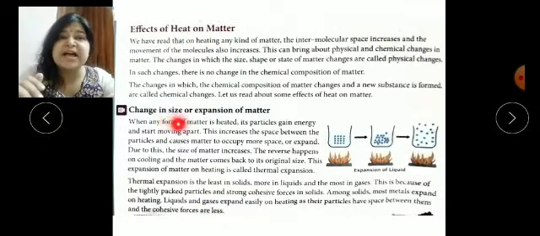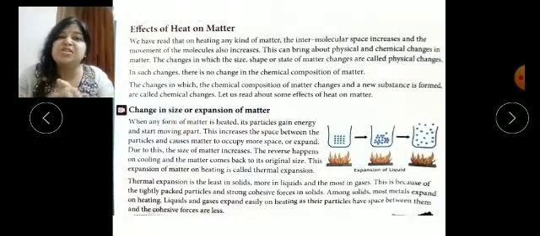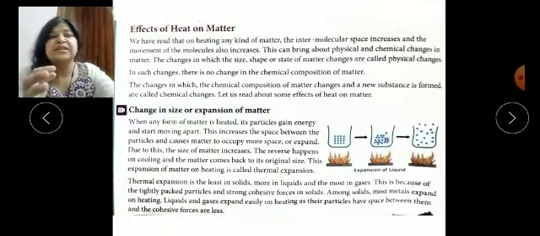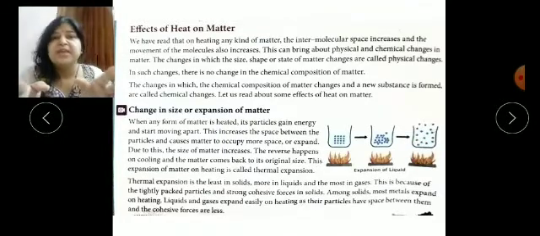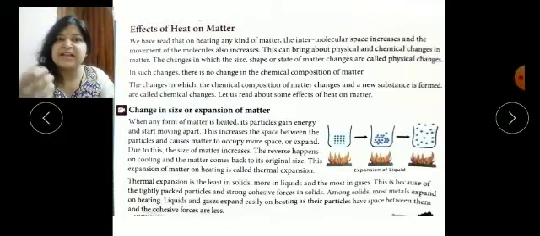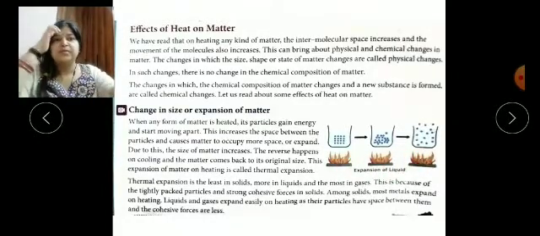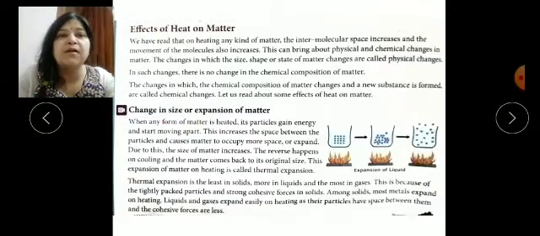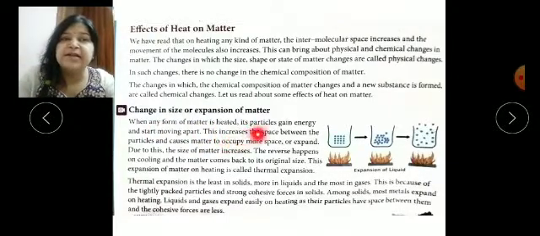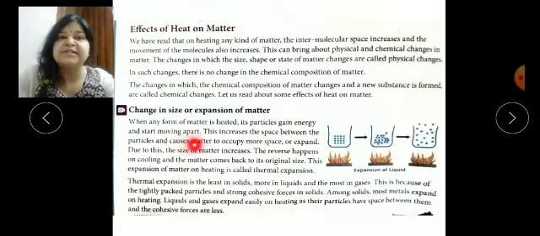Change in size and expansion of matter. Expansion of matter means the distribution of molecules. So how can matter expand? When it absorbs heat, the molecules increase their kinetic energy and start moving in all directions, as we know from the properties of solids, liquids and gases. When any form of matter is heated, its particles gain energy and start moving apart.